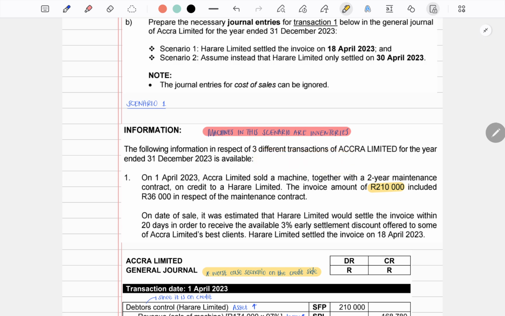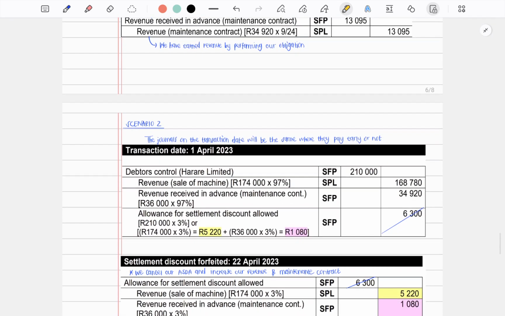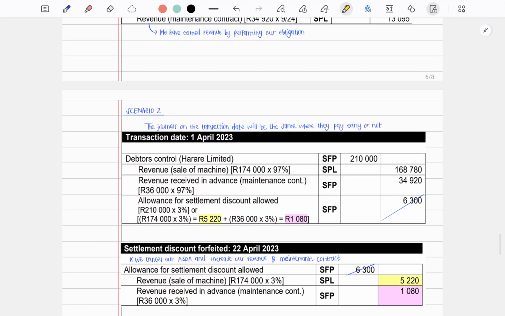What happens if we receive no payment? Our settlement discount will be forfeited, meaning that we're going to debit our allowance for settlement discount allowed account, so that the net becomes 0. These two accounts will amount to 0.